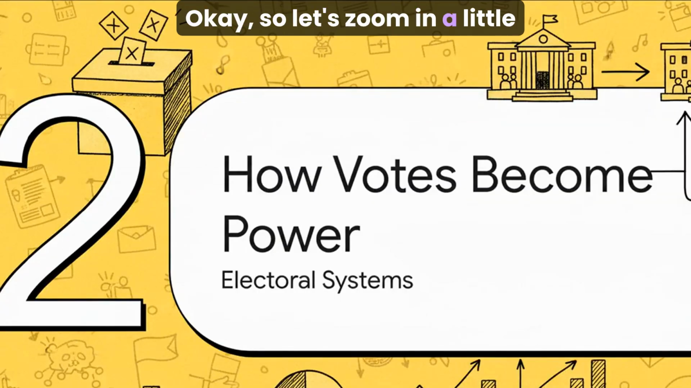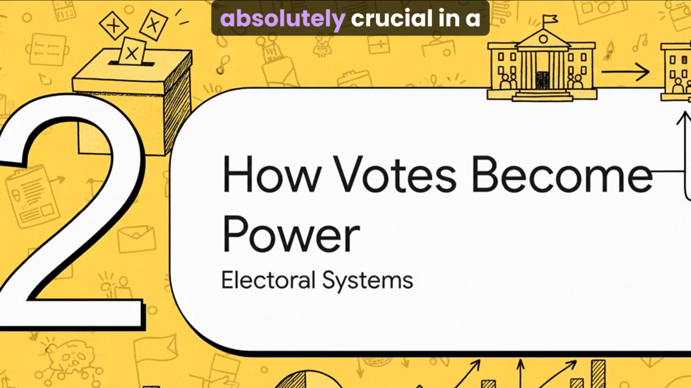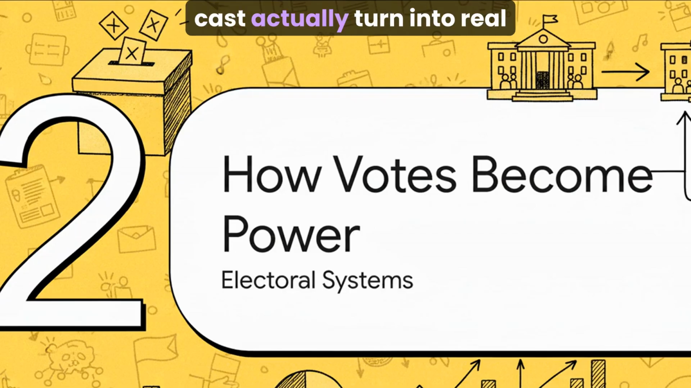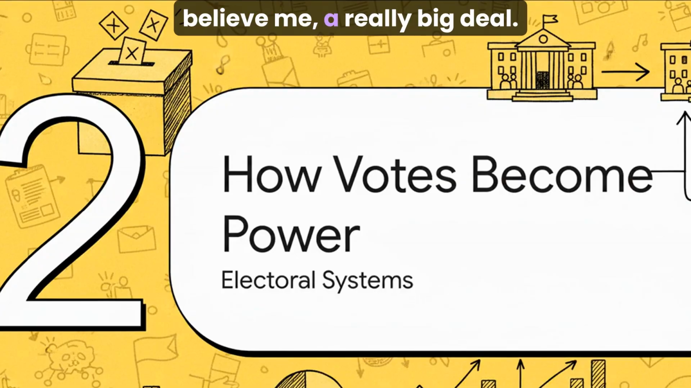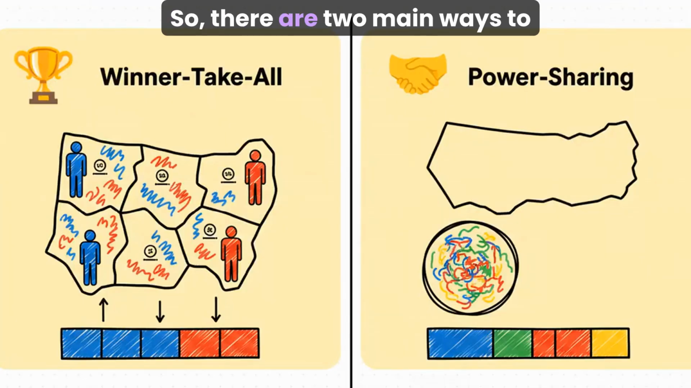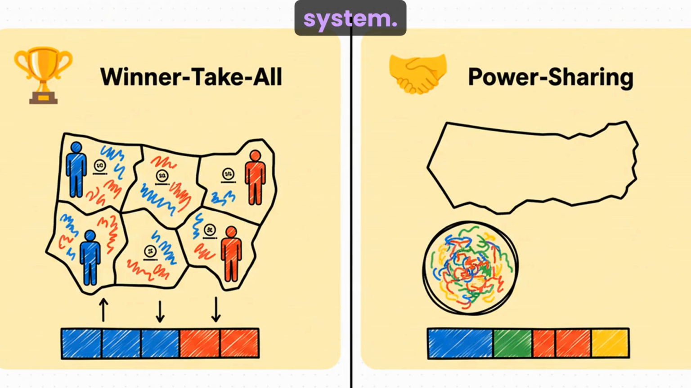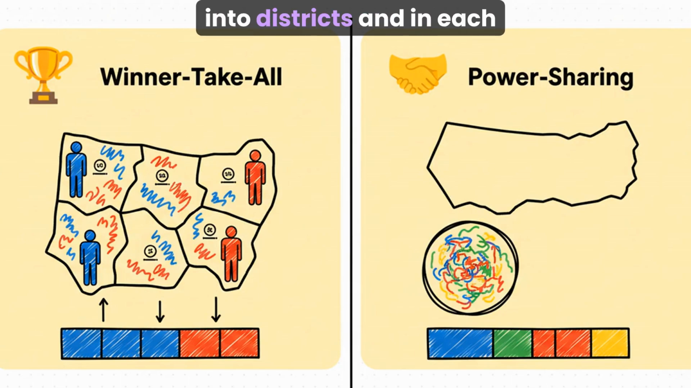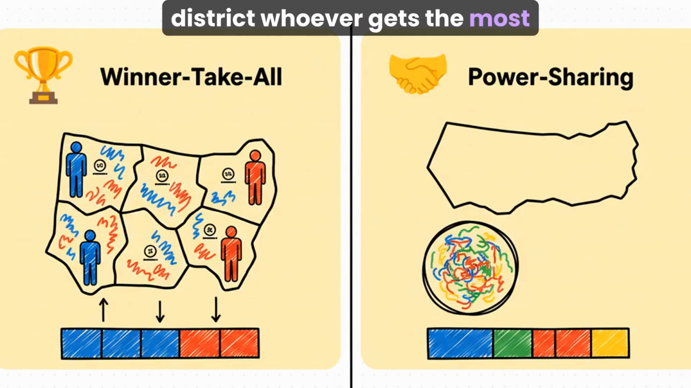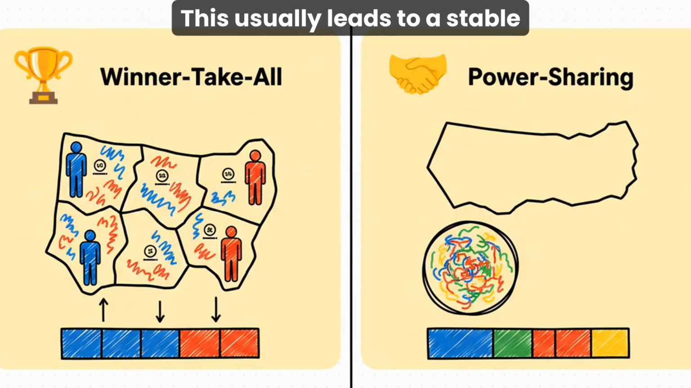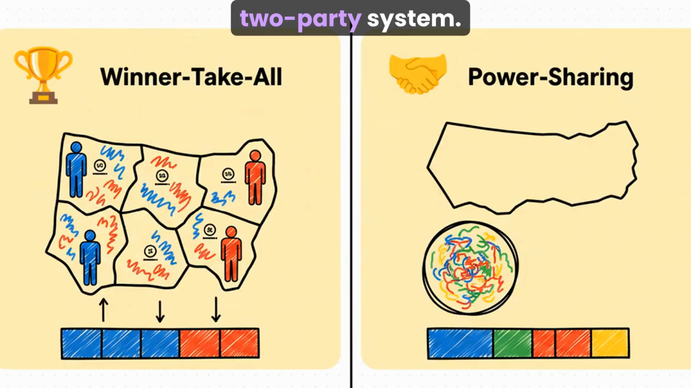Okay, so let's zoom in a little bit, because this next part is absolutely crucial in a democracy. How do the votes that people cast actually turn into real power? The rules for this are, believe me, a really big deal. So there are 2 main ways to do it. First is the winner-take-all system. The country gets carved up into districts, and in each district, whoever gets the most votes wins. Simple. This usually leads to a stable 2-party system.